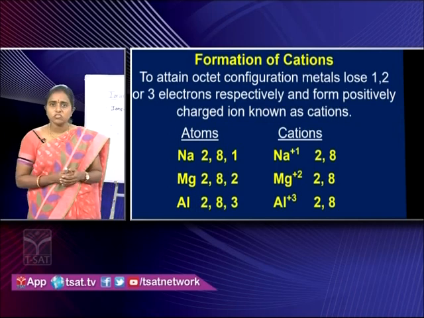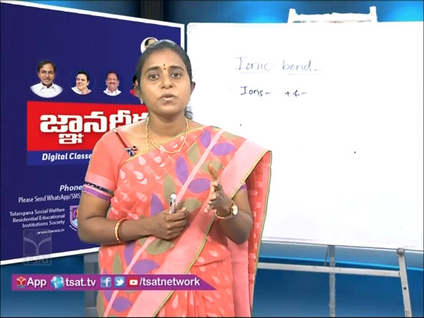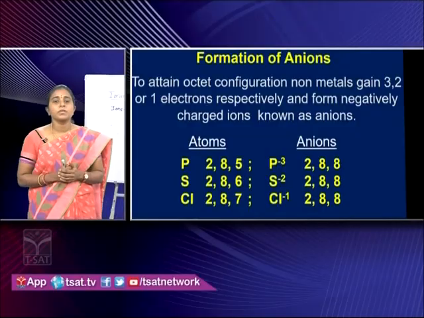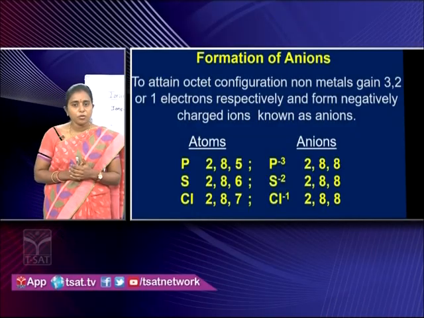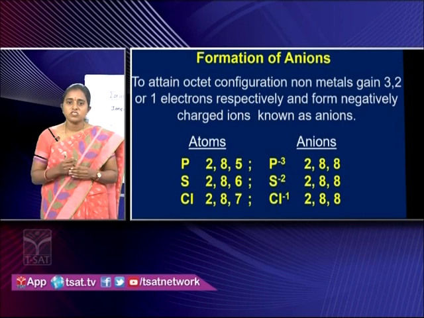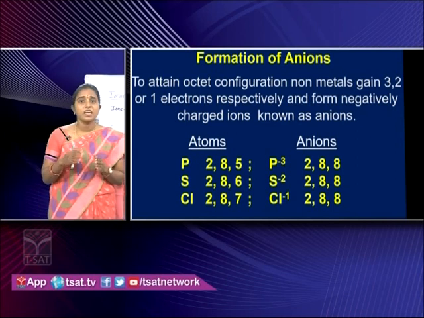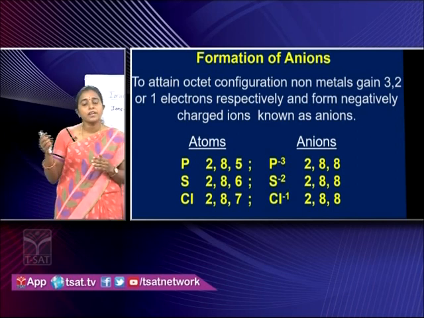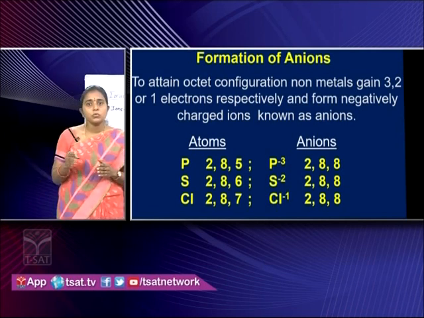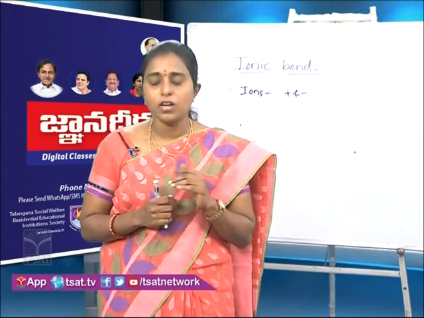And what about negative charge, children? How would a negative ion form? And this negative ion is formed from the elements such as non-metals. Look at the slide, children. For example, phosphorus, sulfur, chlorine, these are non-metals, and see the electronic configuration, children. In the valence shell or last shell, they have 5, 6 or 7 valence electrons, and means they are short of 3, 2 or 1 electron to attain octet configuration. That is why they gain 3, 2 or 1 electron respectively and forms a negatively charged species called anions.